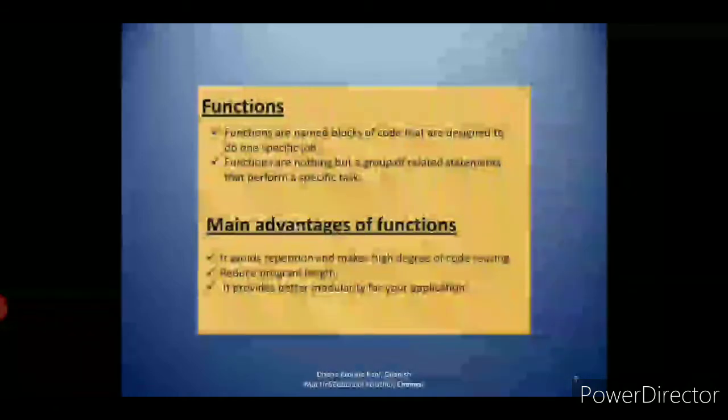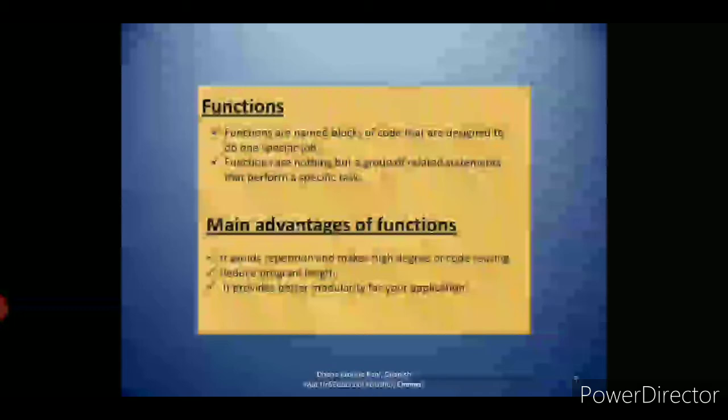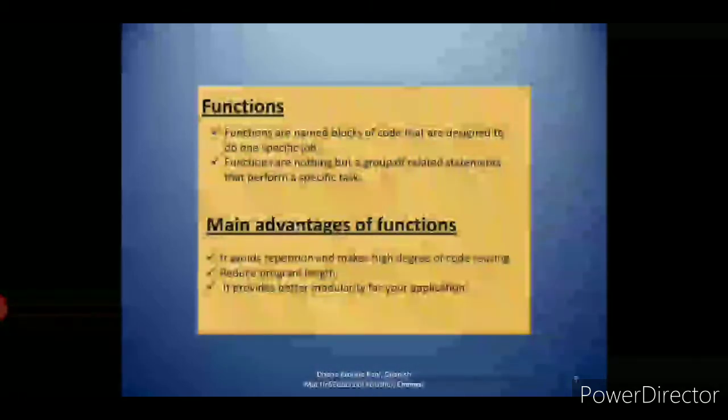What do you mean by user defined function? User defined function means the user can define their own functions. Before that we have to see what do you mean by function. Functions are named blocks of code that are designed to do a specific job. Functions are a group of related statements that perform a specific task. What are the main advantages of functions? First one, it avoids repetition and makes a high degree of code reusing. So reuse of code is the first main advantage of the function.